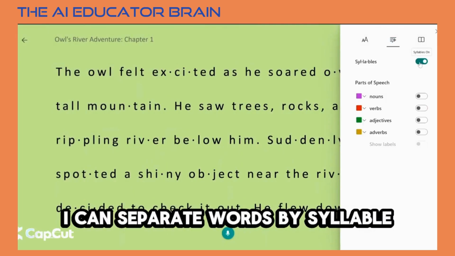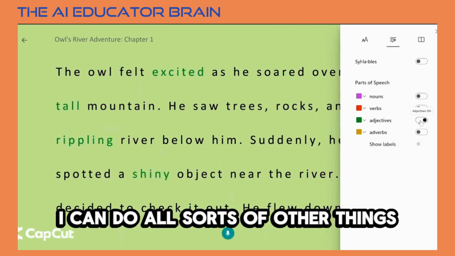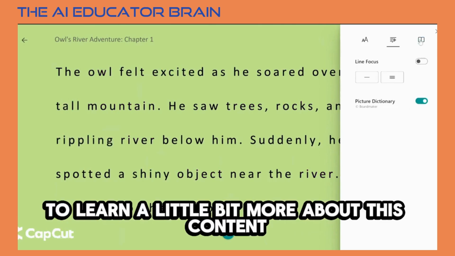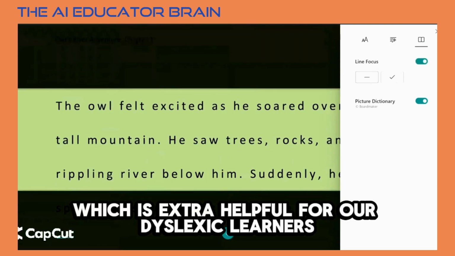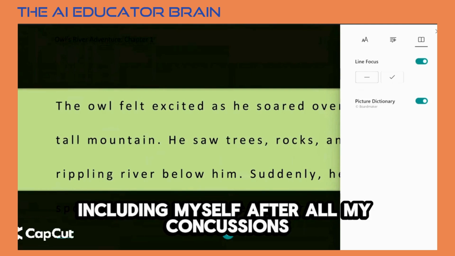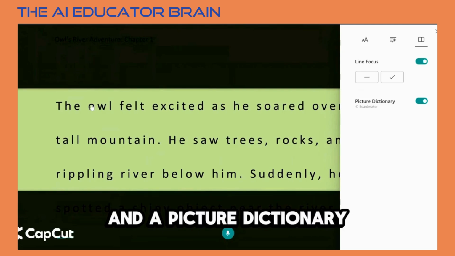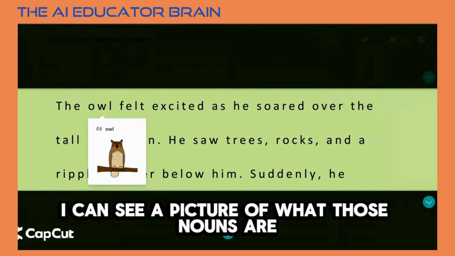Grammar options. I can separate words by syllable. I can highlight parts of speech. I can do all sorts of other things to learn a little bit more about this content I'm going through. And I can also add a line focus, which is extra helpful for our dyslexic learners or other folks who struggle with visual crowding, including myself after all my concussions. And a picture dictionary, so when I click many common nouns, I can see a picture of what those nouns are.